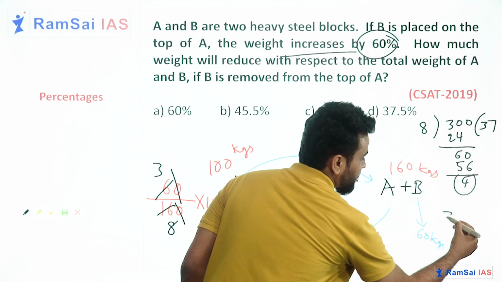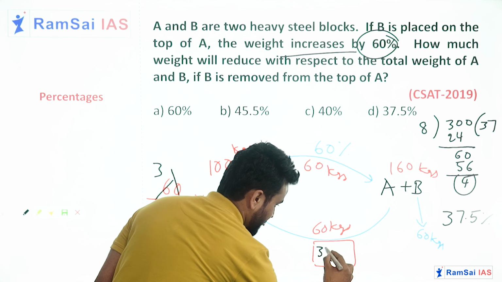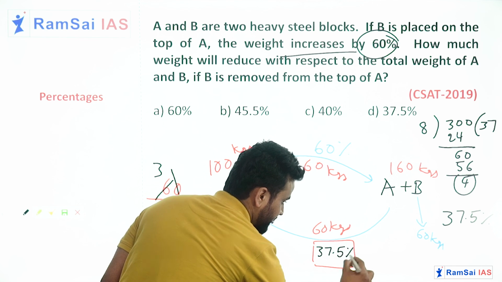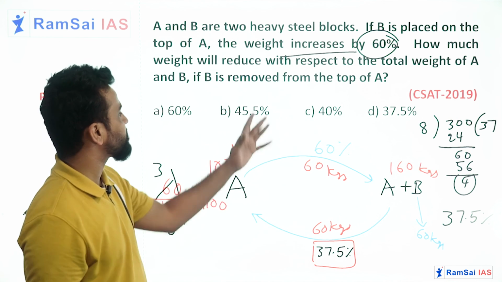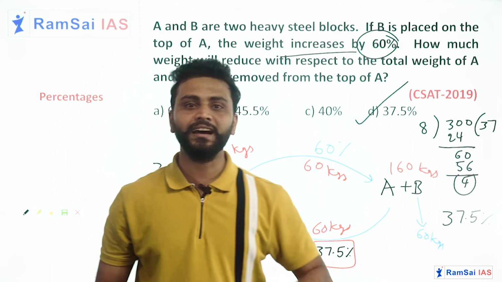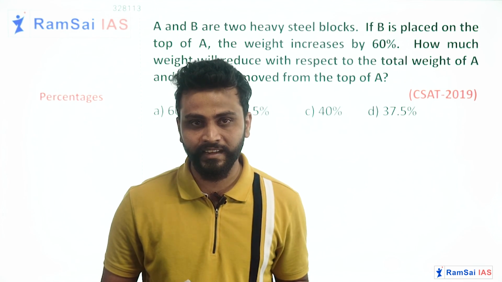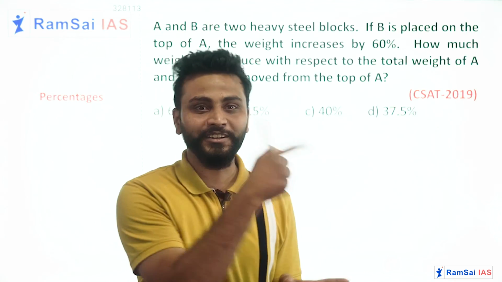So I can write it as 37.5% decreased. Can you find 37.5 in the options? Yes, option D. So option D is the answer. So with that, we finished part 4 of percentage. For more videos, you can continue the series.